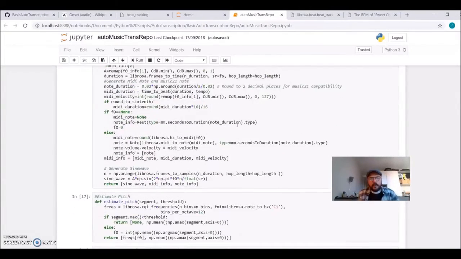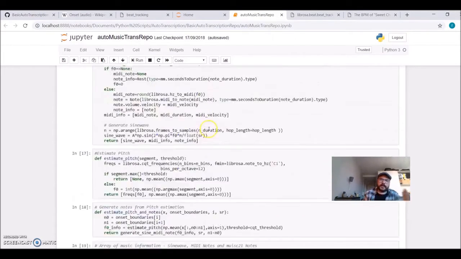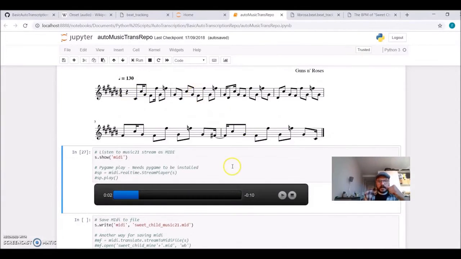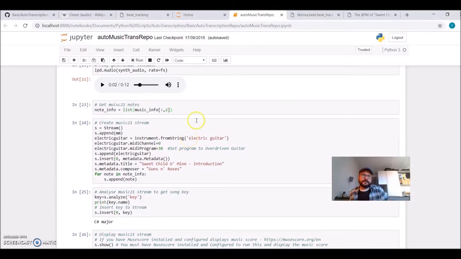So what was my goal? My goal is, now I have this time frequency representation. I want to detect for each segment which note it is. So for example, in the beginning I have that many seconds of silence because the song still didn't start. Then during this interval I want to execute this note, and I want to have a transcription, and I want to have a MIDI file, and I also want to generate a sine wave.